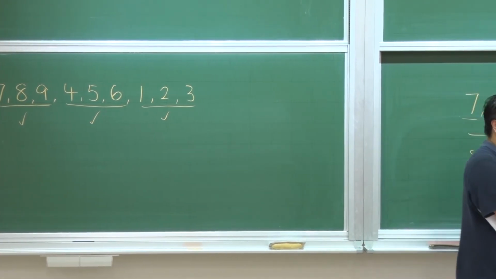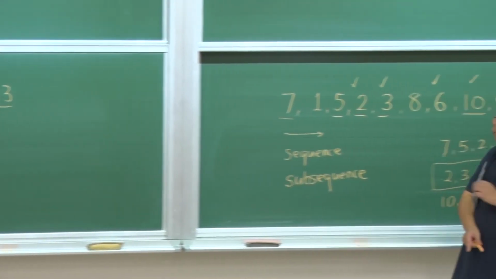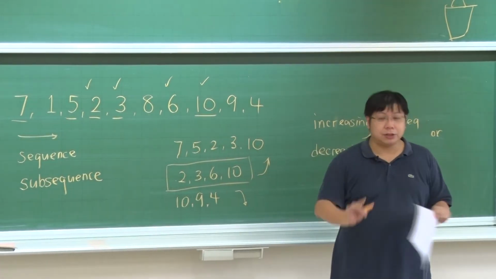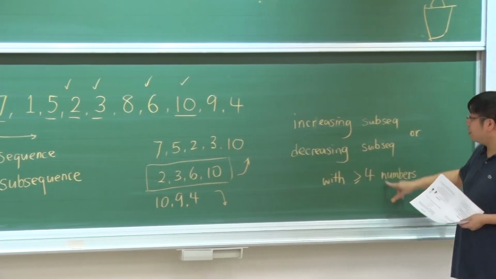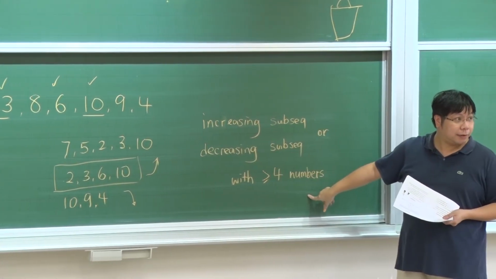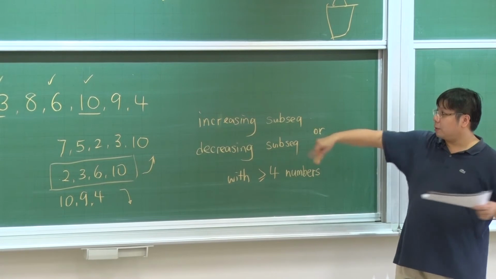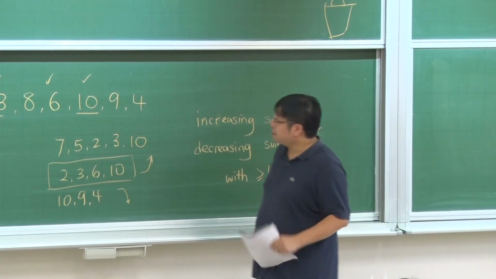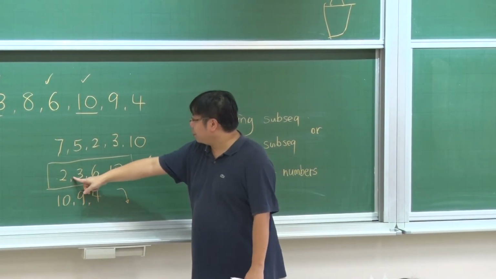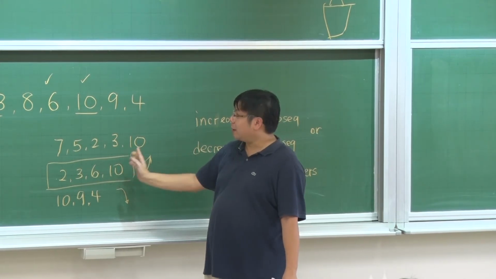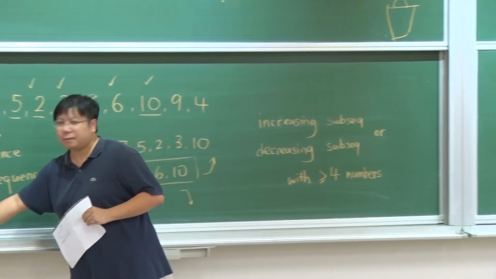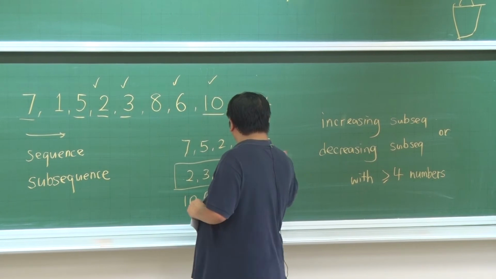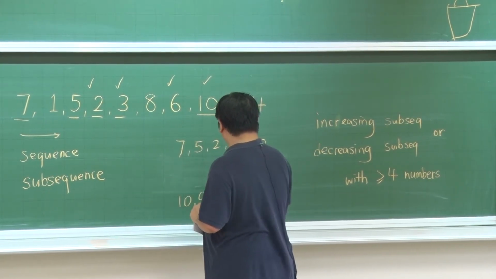Is that okay? But on the other hand, if you have 10 numbers, no matter how you arrange it, there must be a length 4 increasing, or there must be a length 4 decreasing. Okay, so let's rearrange it a little bit again. You have 2, 3, 6, 10, am I correct? So let's make it disappear so that you don't have this one. Yeah, so let's try to avoid this length 4.